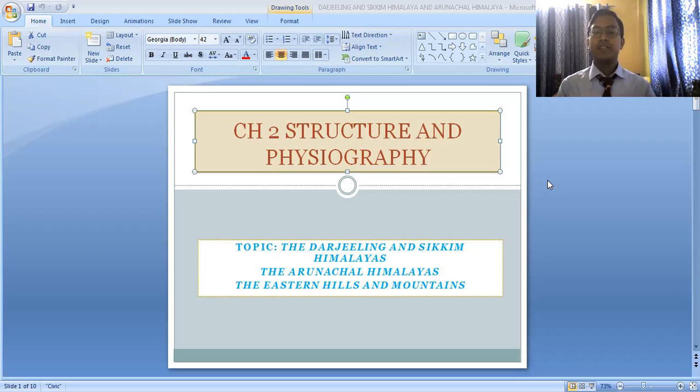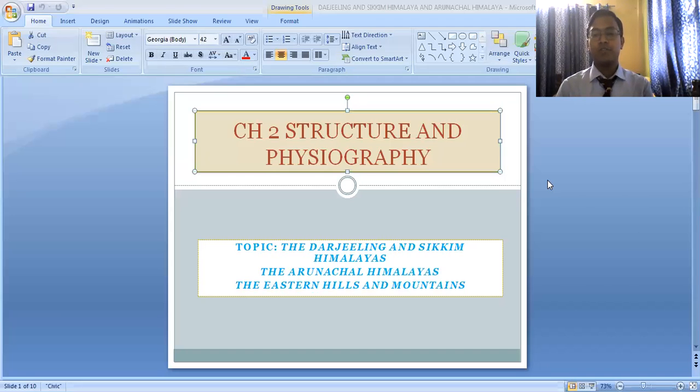Basically, the western part of the Himalayas mainly includes the Kashmir Himalaya and the Himachal and the Uttarakhand Himalaya, which we have discussed earlier. The Kashmir Himalaya mainly includes the part of the Himalayas which lies between the Indus River and the Satluj River. Basically it includes the part of Jammu and Kashmir. And yesterday we discussed the Himachal Himalaya and the Uttarakhand Himalaya, which mainly include the states of Himachal Pradesh and Uttarakhand.